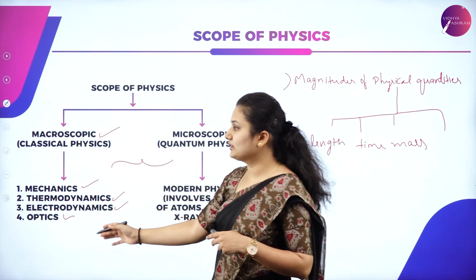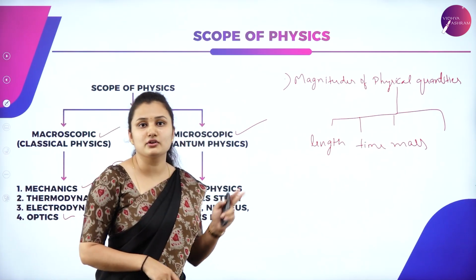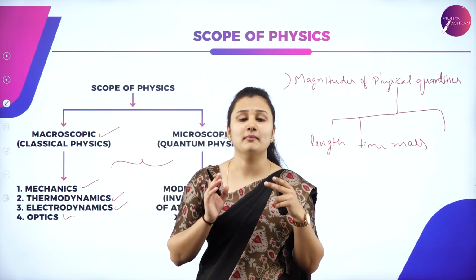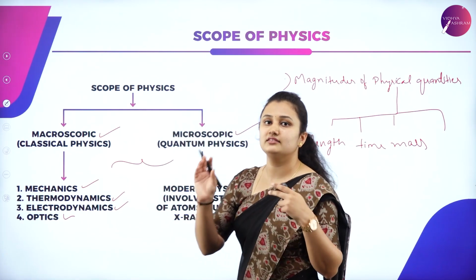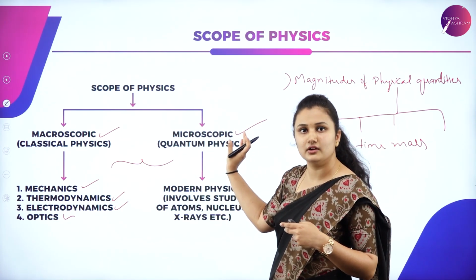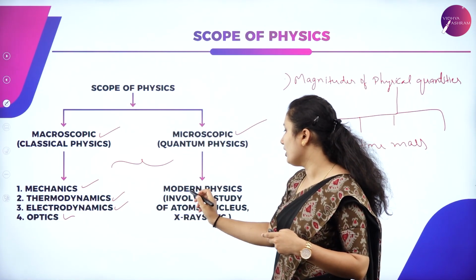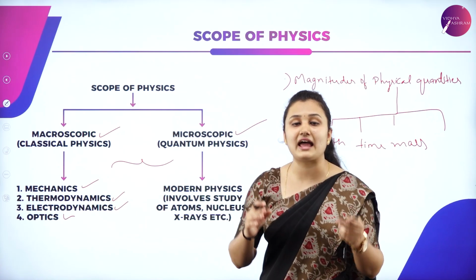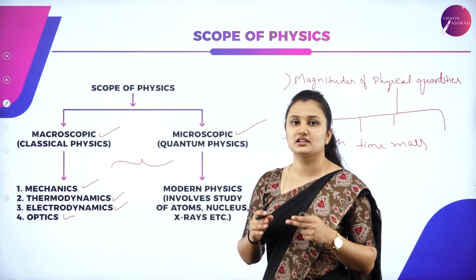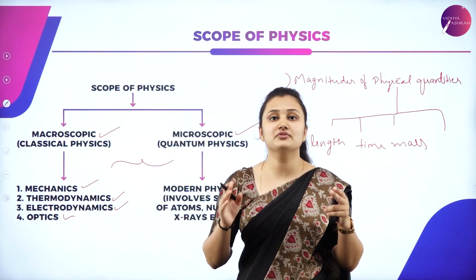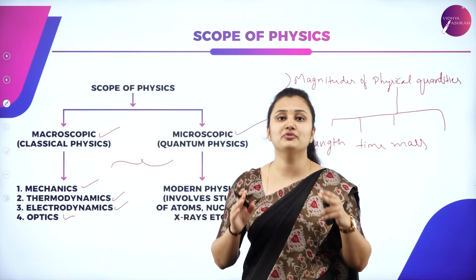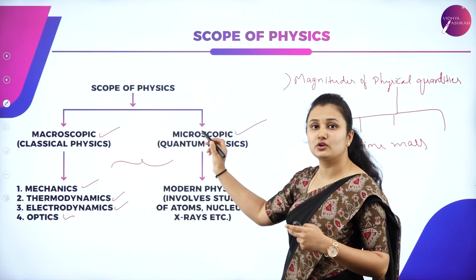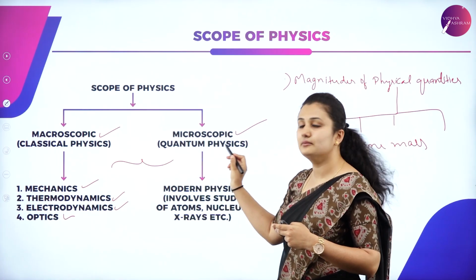Once you're done with classical physics, next you have microscopic. What do you mean by microscopic? If the magnitude of physical quantities is small, then we group it as the microscopic domain. Under this domain, you have modern physics that involves the study of the structure of atoms, matter, nuclei and their interaction with electron, proton, neutron, etc. Currently, quantum physics has been accepted as the proper framework to explain these phenomena. That's why this is also called modern physics. We group the microscopic domain as quantum physics.